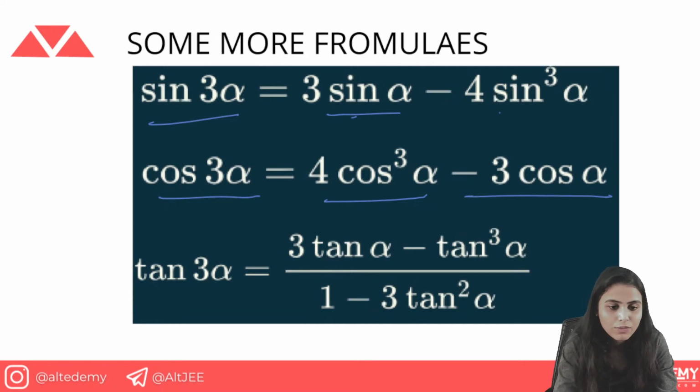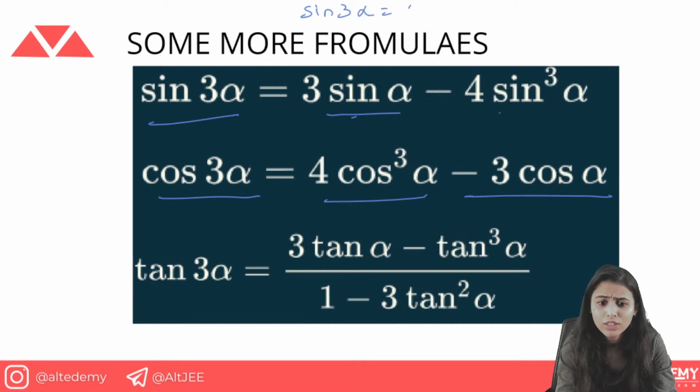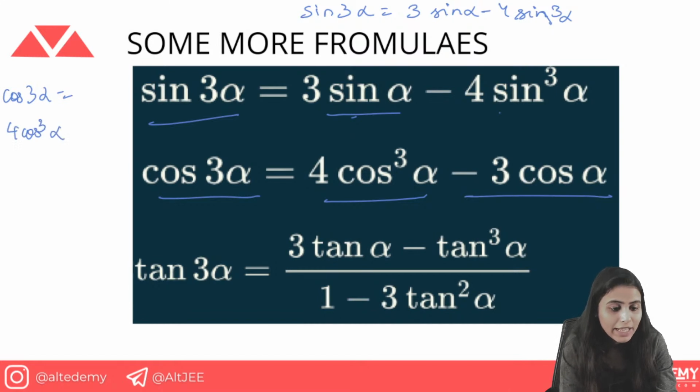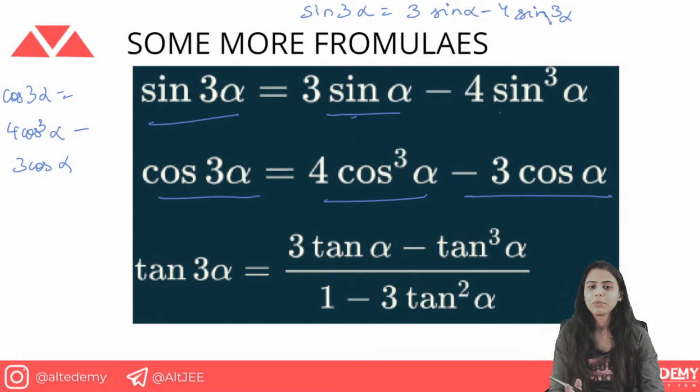So now you know the formula for sine 3 alpha: 3 sine alpha minus 4 sine cube alpha. Now you remember the formula. For cos 3 alpha, what you can write, we have 3 sine alpha in the sine formula, so now we are using 4 cos cube alpha first, and then we are using 3 cos alpha. So you remember the sine formula, and now you can frame the cos formula.